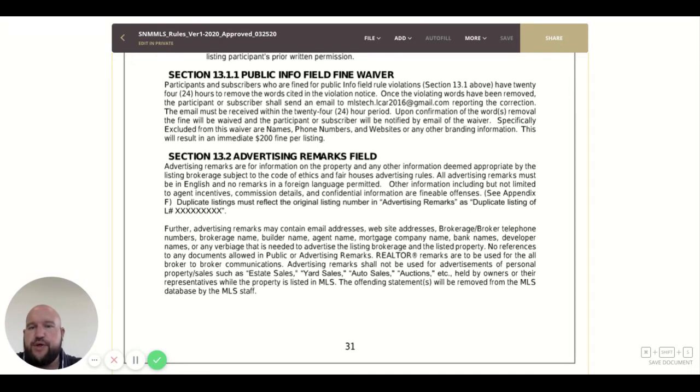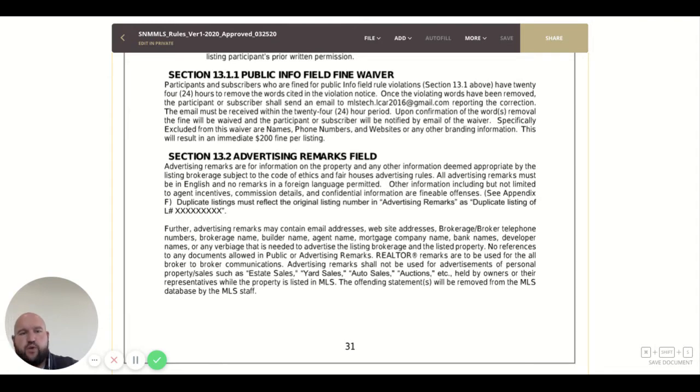So first, we're going to talk about 13.1.1, public info field defined waiver. Participants and subscribers who are fined for public info field rule violations have 24 hours to remove the words cited in the violation notice. Once the violating words have been removed, the participant or subscriber shall send an email to mlstech.lcar2016@gmail.com reporting the correction. This email must be received within the 24-hour period.